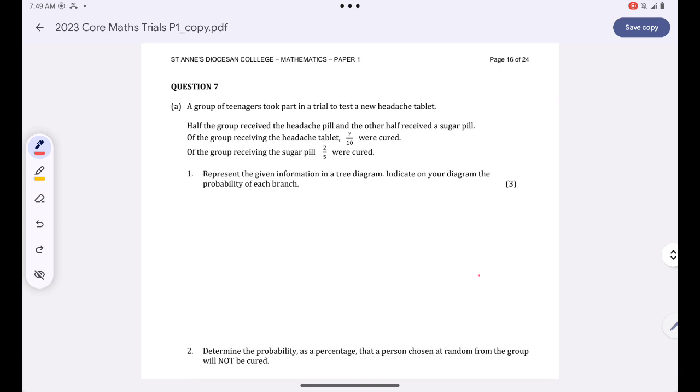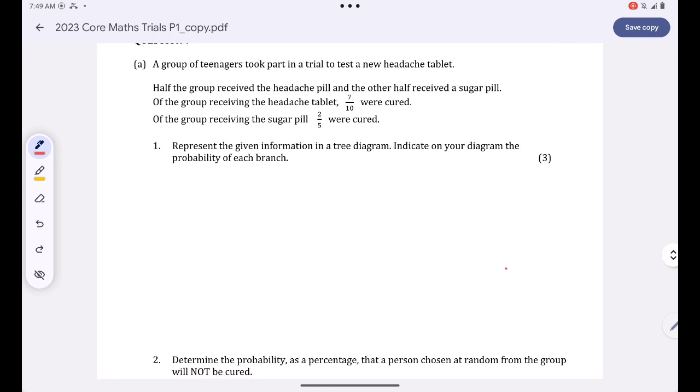Okay, we are told that a group of teenagers took part in a trial to test a new headache tablet. Half of the group received the headache pill, and the other half received a sugar pill.